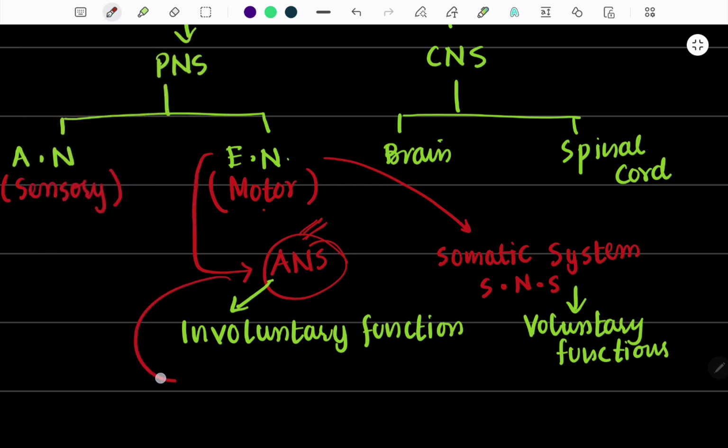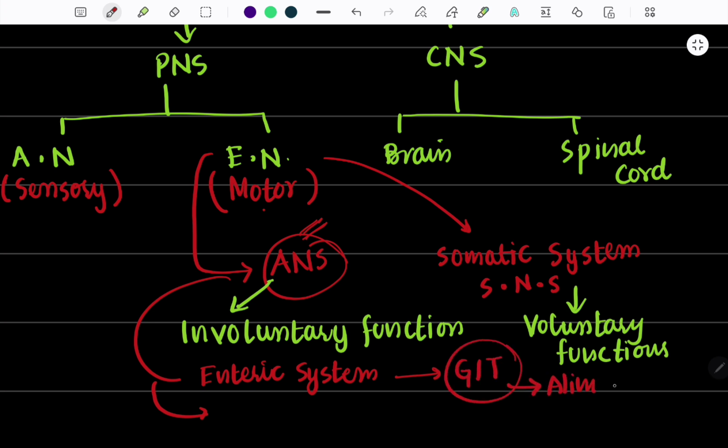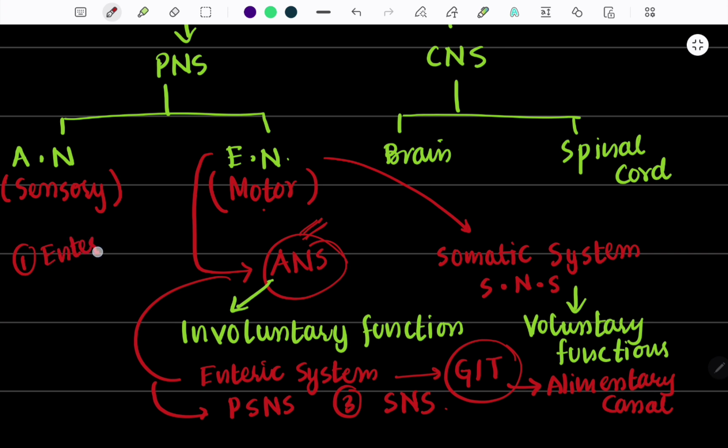Now ANS is further divided into the enteric system, which is mainly the system of the GIT, the gastrointestinal tract, also referred to as the alimentary canal. Secondly, we have the parasympathetic nervous system. And thirdly, we have the sympathetic nervous system. This means that ANS is further divided into the enteric system, the parasympathetic nervous system and the sympathetic nervous system.